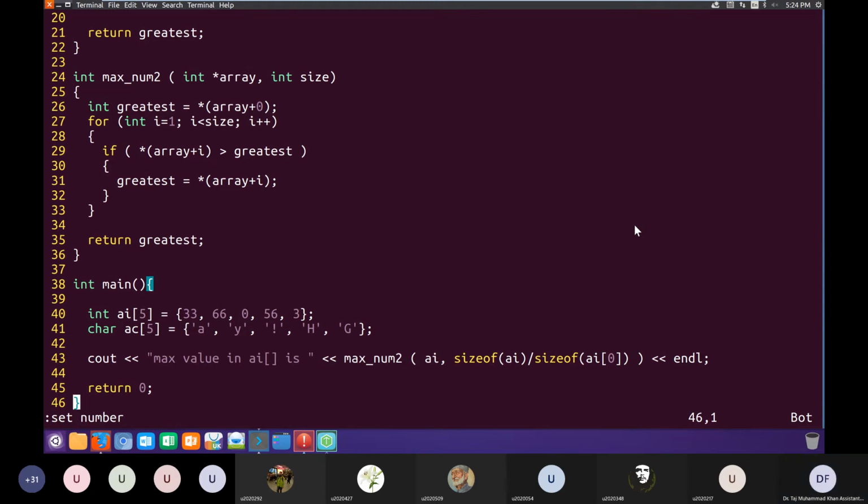Remember in the last class we said that we can also use pointers to access elements of the array. And I also said that the name of the array is what? What value does the name of the array contain?